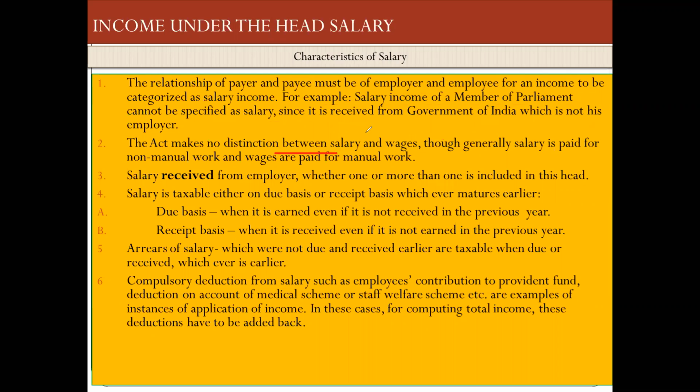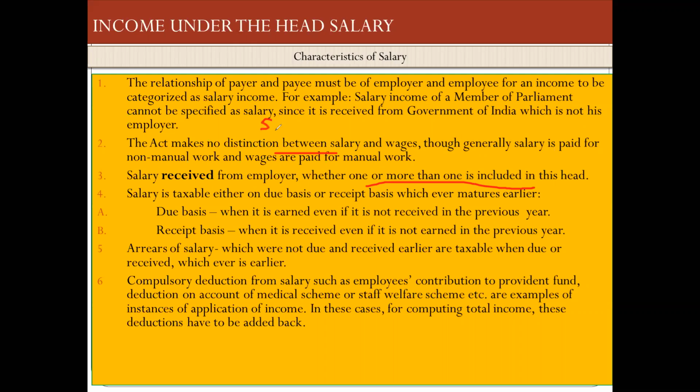Next one. Salary is received from the employer, whether one or more than one, and is included in the head. For example, Siddesh is working in Tata Motors from morning 6 to evening 3 o'clock, and then from 4 o'clock to 7 o'clock he is working under a particular academic institution from where he is getting salary.